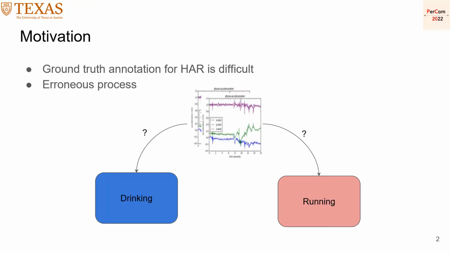The motivation for our work is that ground truth annotation for HAR is a difficult task. For example, sometimes you might ask a user to annotate what he has done as an activity. He might be doing a couple of activities in parallel. He might not have enough time to do this kind of labeling task. He might do this labeling later in the day. So it's very difficult to get accurate activity labels, and they are full of errors, and this was our main motivation for developing our method.